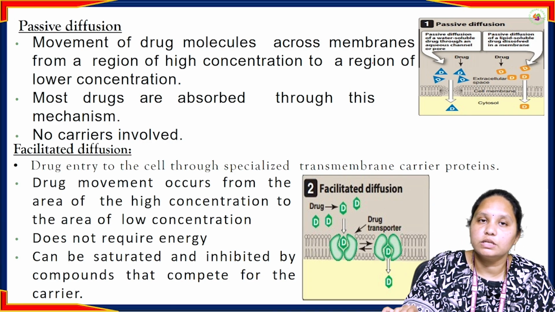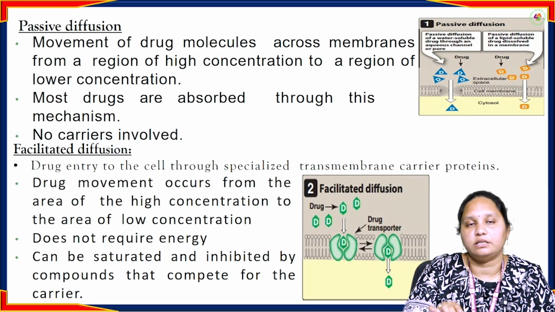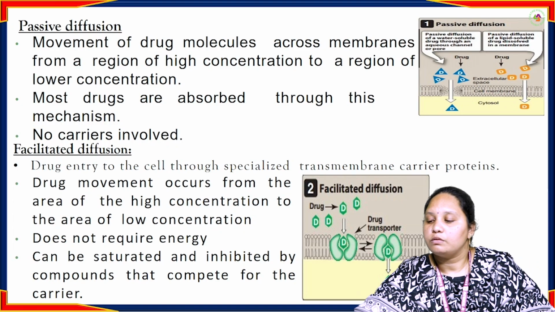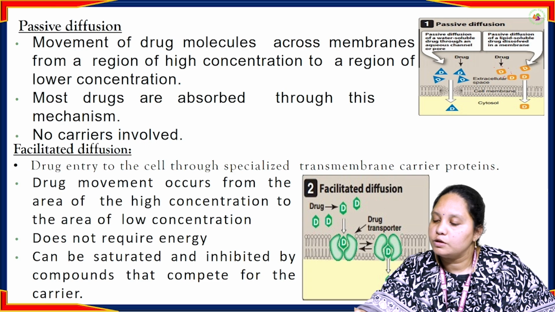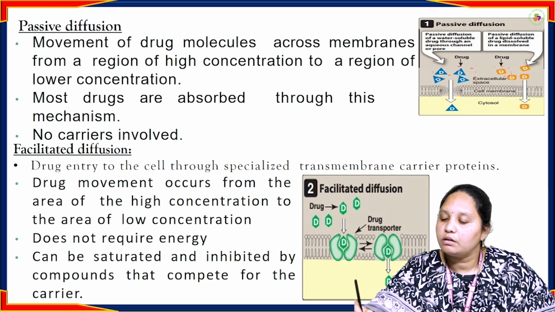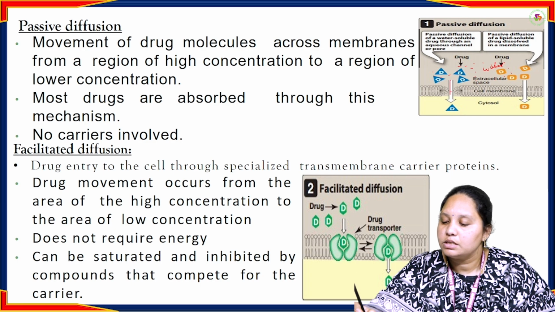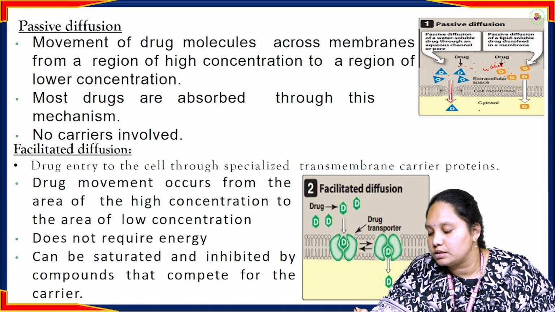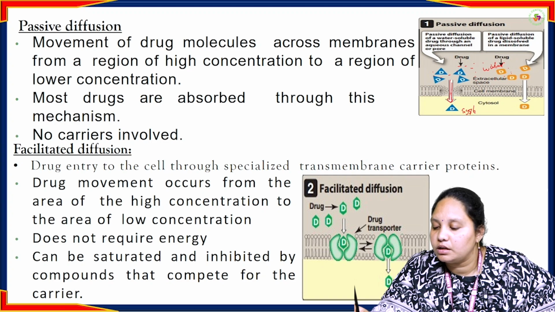By reducing their concentration gradient, the drug molecules cross the cell membrane, and after crossing it they enter into the systemic circulation.